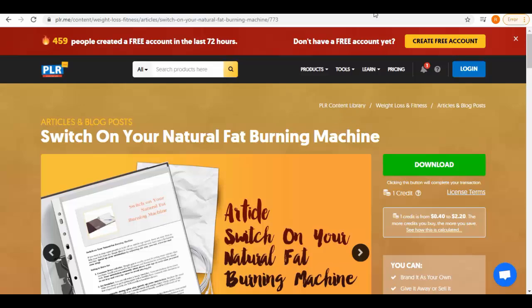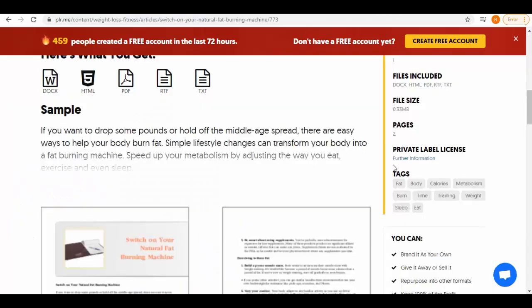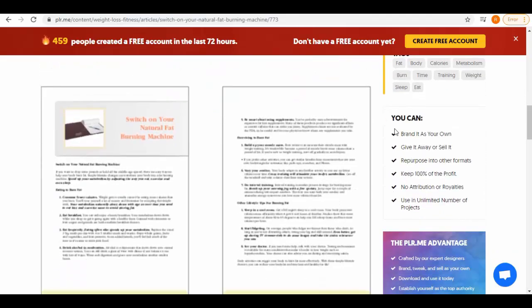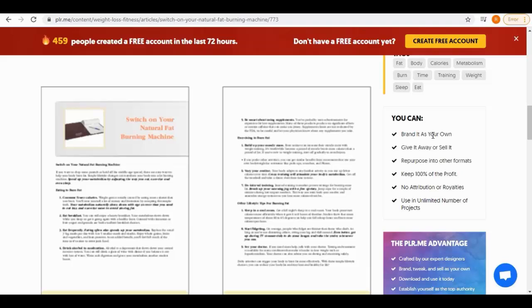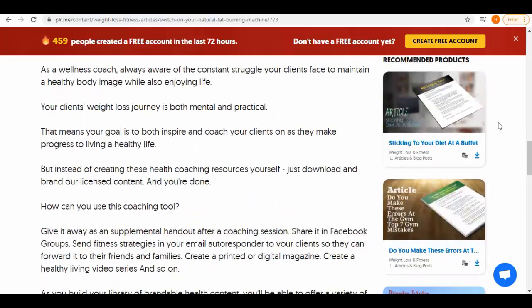Open it. Here we have articles and blog posts, below we have sample content, and on the right, conditions, what we can do. You can brand it as your own, give it away or sell it, repurpose it into other formats, keep 100% of the profit, no attribution or royalties, and use it in an unlimited number of projects. Then we have usage tips.